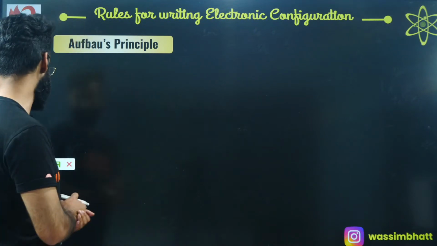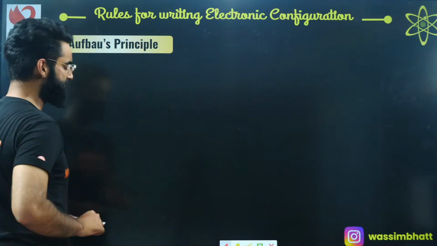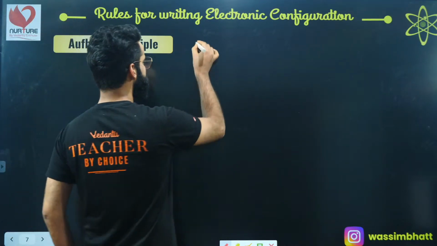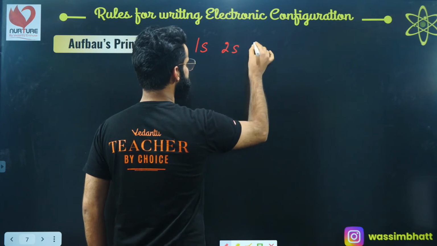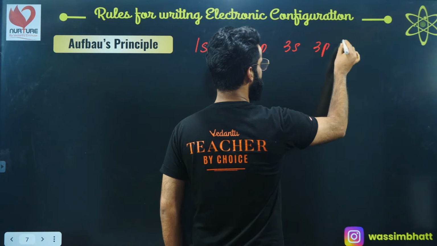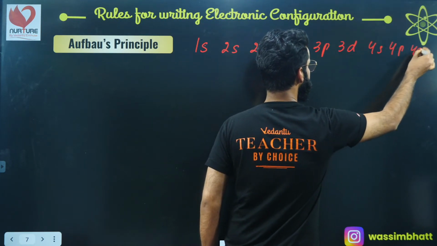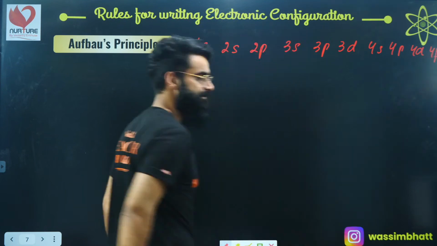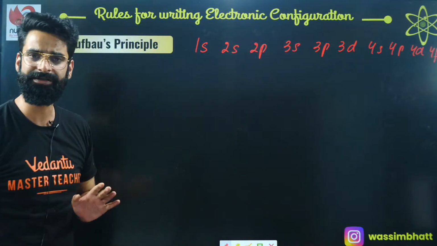What is this Aufbau principle all about? See, guys, before talking about the Aufbau principle, in your first shell, there is 1s. In the second shell, there is 2s and 2p. In the third shell, there is 3s, 3p, 3d. In the fourth shell, there is 4s, 4p, 4d, 4f, etc. Right? Okay. These are basically the subshells which are present in the different shells, right?